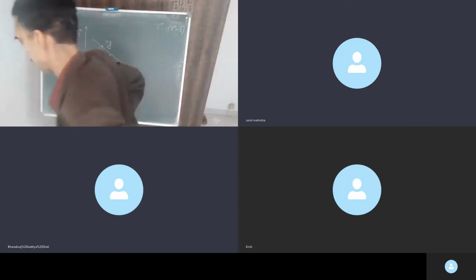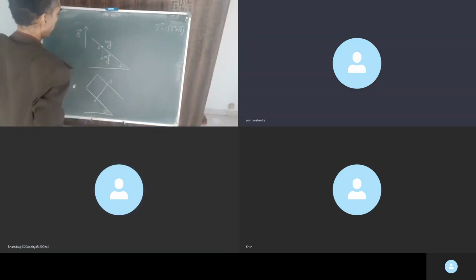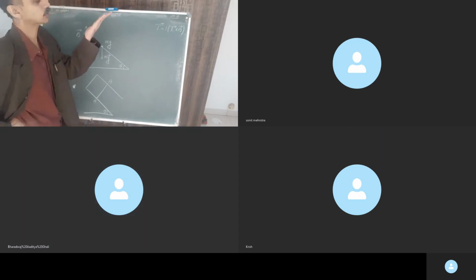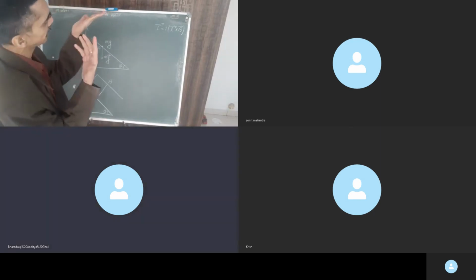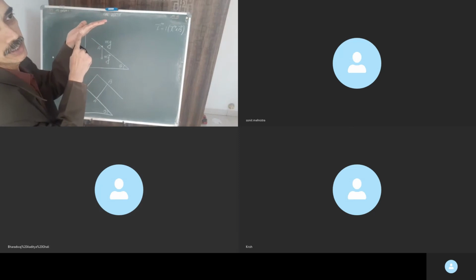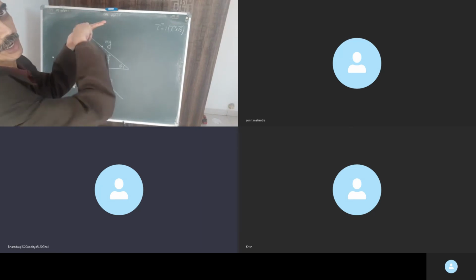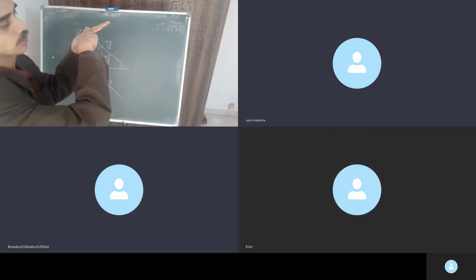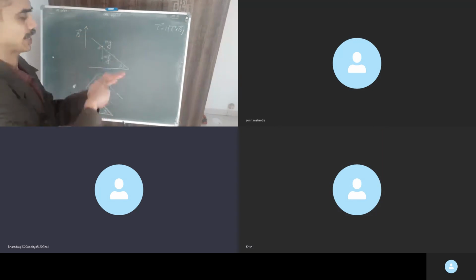So can you explain the second figure? The second figure is just the top view of it. If you keep it this way and view sideways, then only a point will be visible to you, right? Because the conductor is resting on an inclined plane. Got it? Yes, sir. So this is what the second figure is.